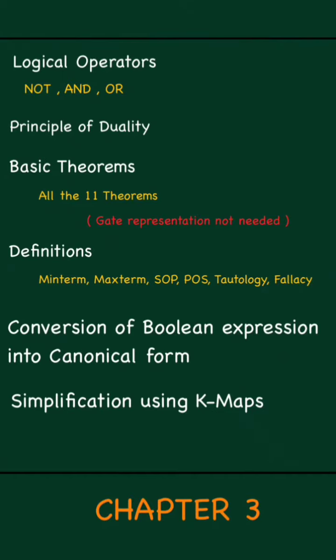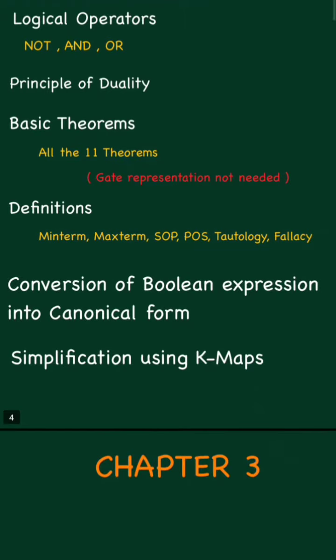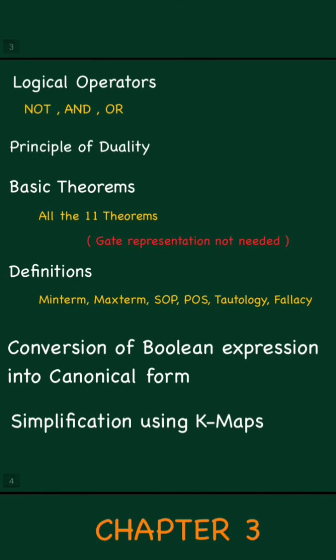You have to learn more definitions, like what is min term, what is max term, what is SOP, that is sum of products. POS is nothing but product of sums, and what is tautology, and what is fallacy. Tautology is where the resultant is always equal to 1, and fallacy is where the resultant is always equal to 0.